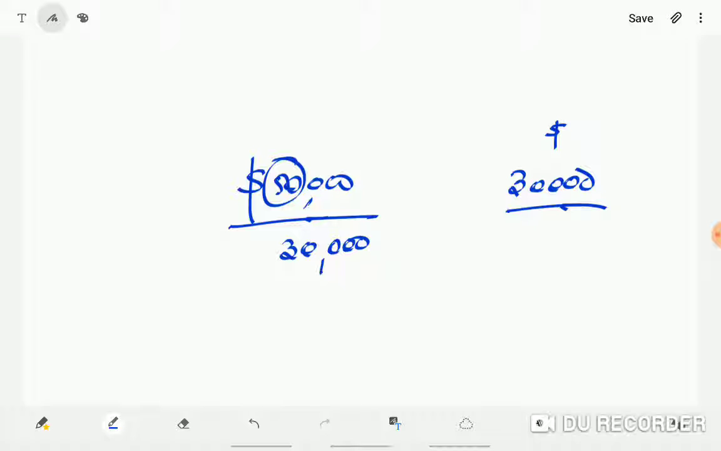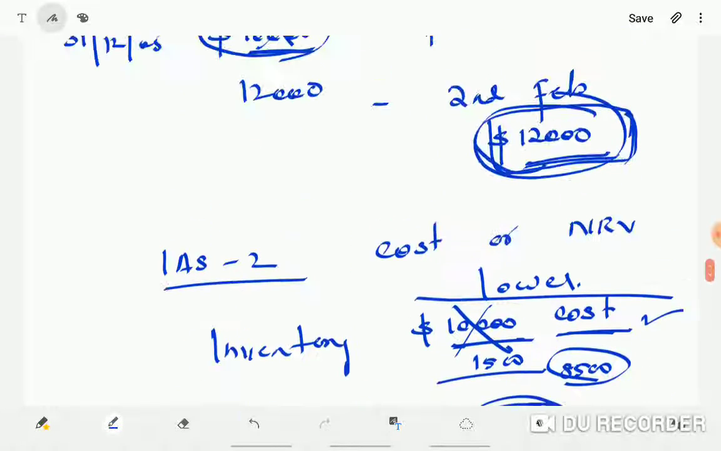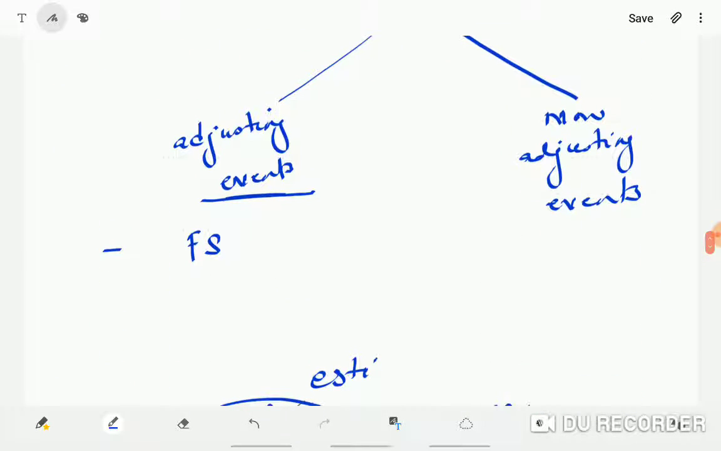Got it, no? Otherwise, a non-adjusting event is an event that is happening, but that is purely related to next year. And if it is something material, a material event, you can disclose it in the financial statements. The example I told, you were buying a non-current asset. It's a non-adjusting event. You don't have to adjust the financial statements. We have seen adjusting and non-adjusting events. If it is material, it needs to be disclosed.